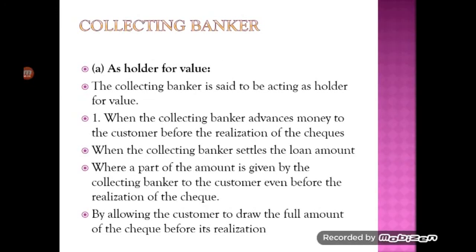The first position of the collecting banker is as a holder of value. Sometimes the collecting banker holds the value of the instrument for himself, where he is acting as holder of value. When he acts as a holder of value, first of all, if the collecting banker advances money to its customer before the realization of the check, and whenever he gets the money from the paying banker after realization, he keeps the money for himself. That is where he is acting as holder of value.